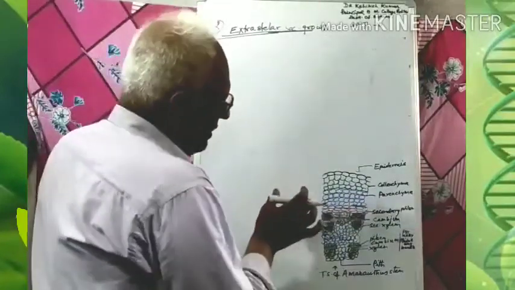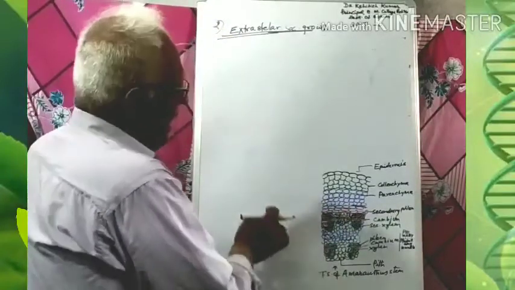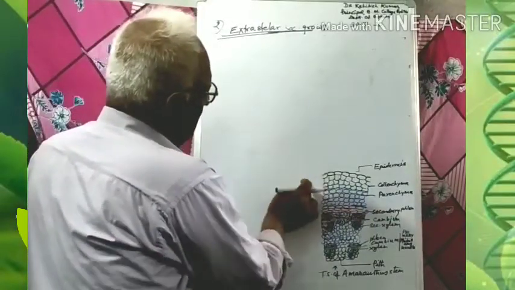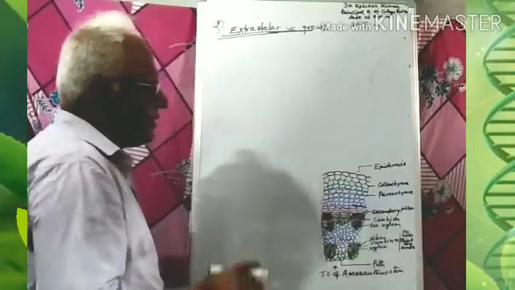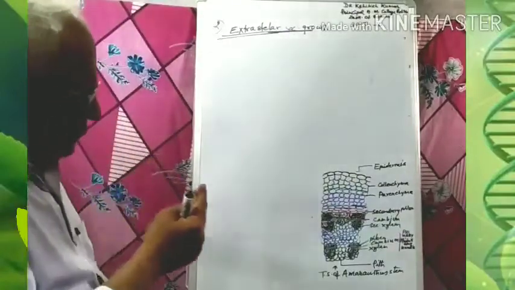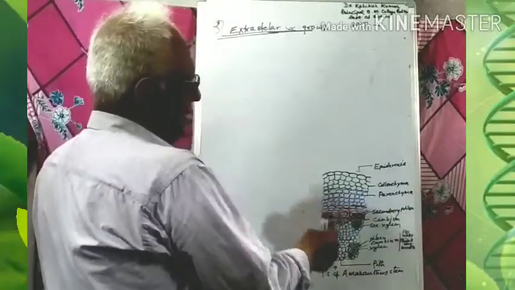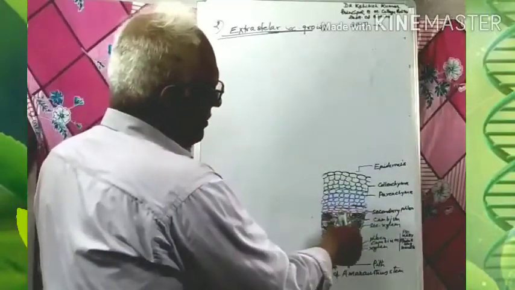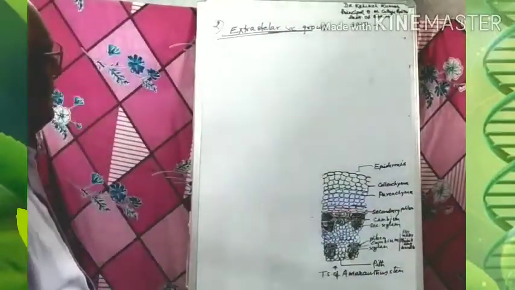Means the tissues of the stele are encircled by another tissue. There are two different tissues, one is the pericycle and the second is the stele. So in this case the ring is not formed by the cells of the stele, rather it is formed by the cells of the pericycle.